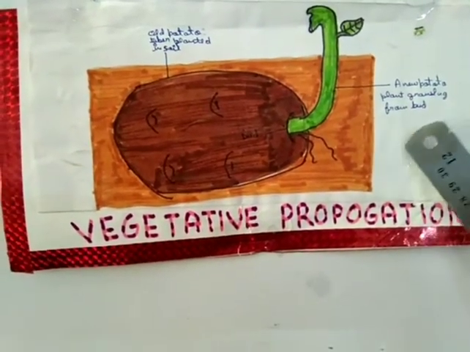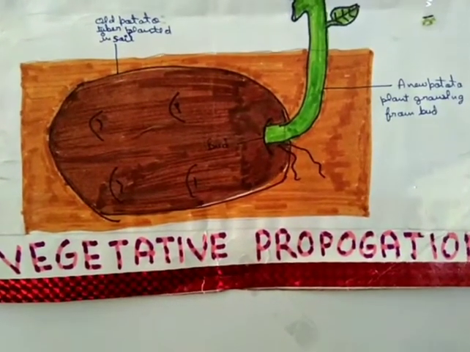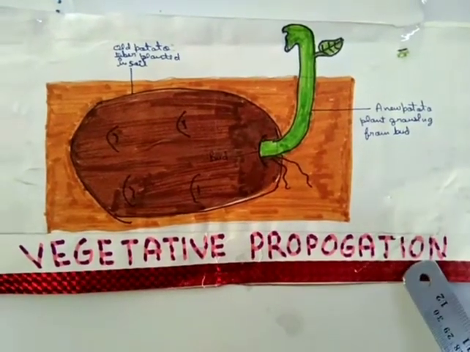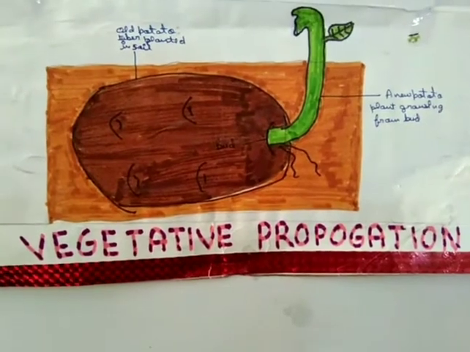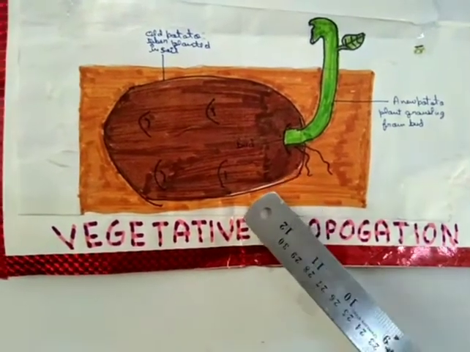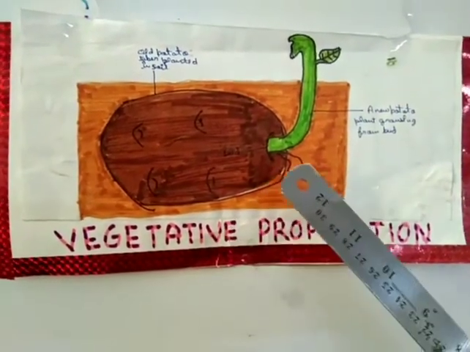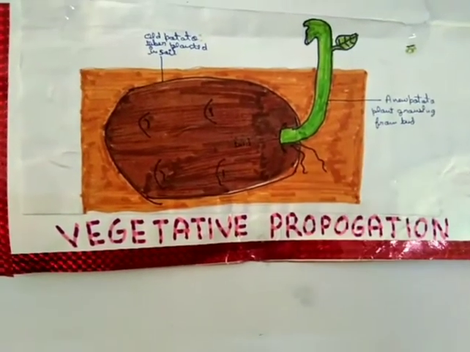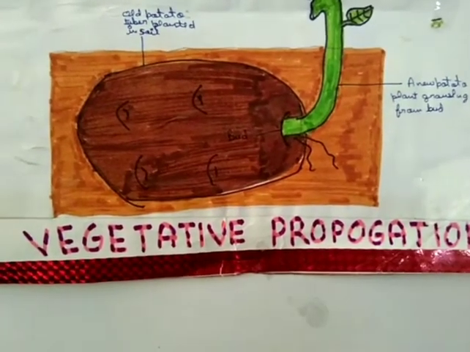The advantage of vegetative propagation is that we can grow plants which do not produce seeds by this method. The second advantage is that we get the chance for selection. Third, by the method of vegetative propagation, new plants can be grown very rapidly. And fourth, this is a very cheap method to grow a new plant.